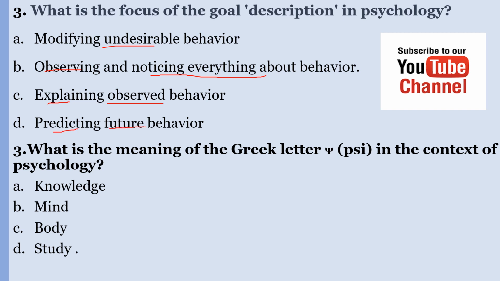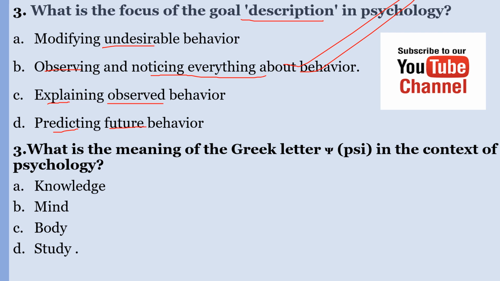When you look at the four goals, description is one of the four goals. And what is the focus of this goal in psychology? The correct answer here is B, observing and noticing everything about that behavior. This is the focus of the goal description in psychology.